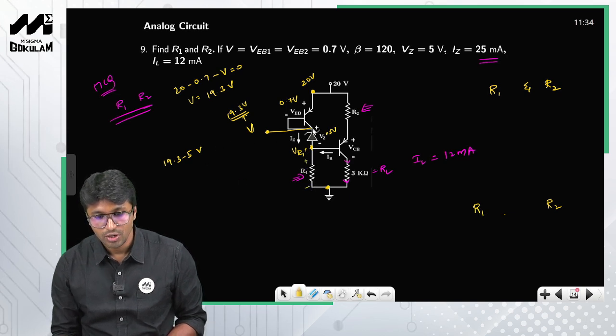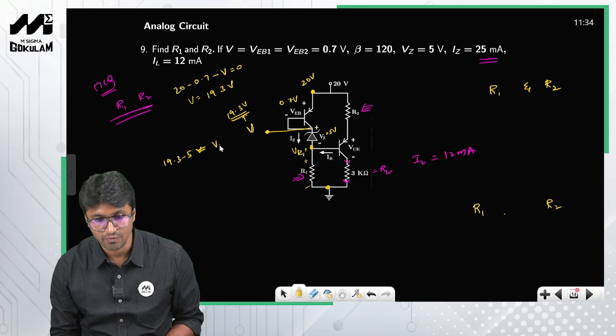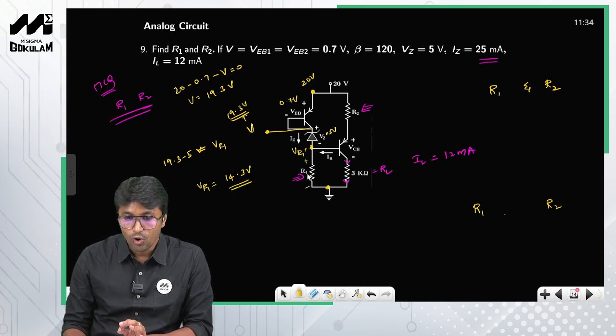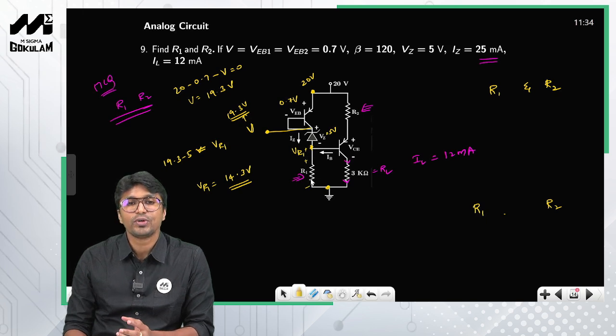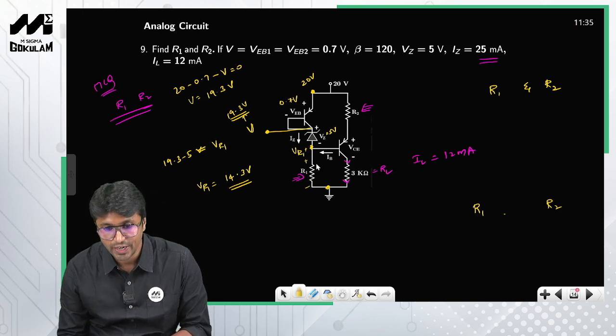Okay, so look at this one. This node voltage is 19.3. 19.3 minus 5 is nothing but VR1, right? So VR1 is equal to 14.3 volts. So I got the voltage across the resistor. Now I need to get the current through the resistor, right? Now how do you find that?